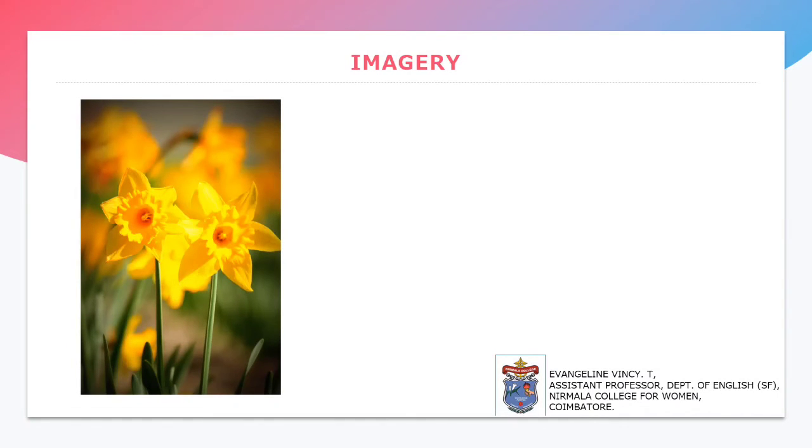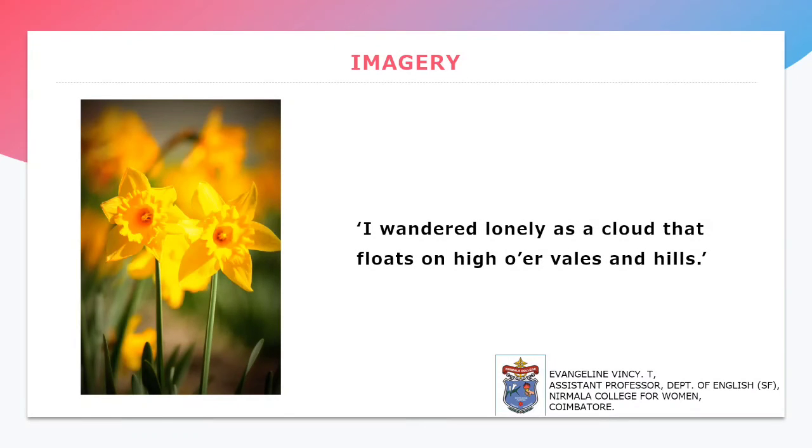The next one is imagery. Imagery is nothing but our imagination on how we perceive an image. For example, "I wandered lonely as a cloud that floats on high o'er vales and hills." Here, the poet imagines himself walking in the field of daffodils as a cloud, and he was very lonely too.